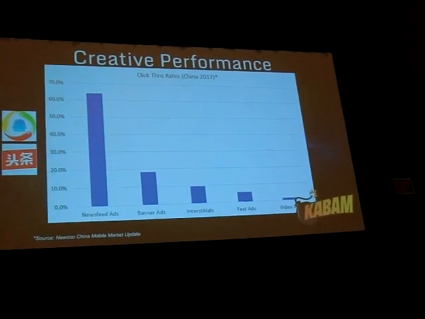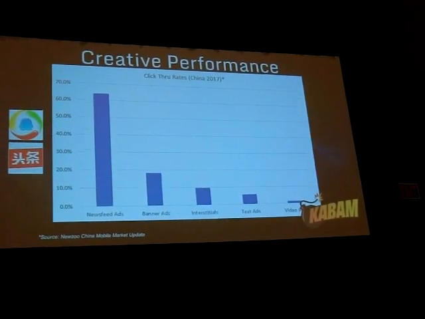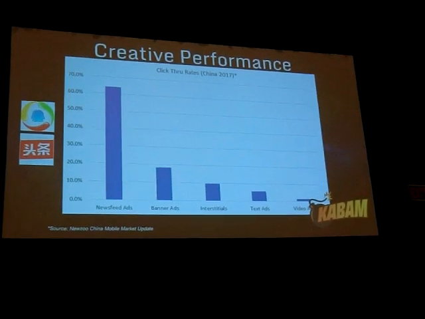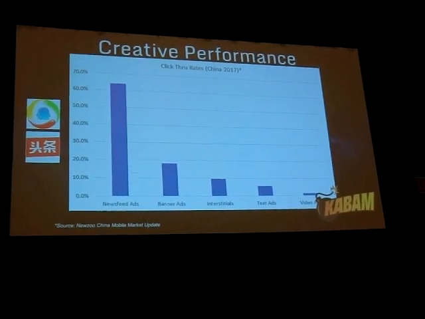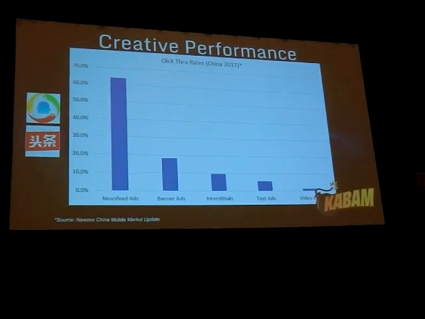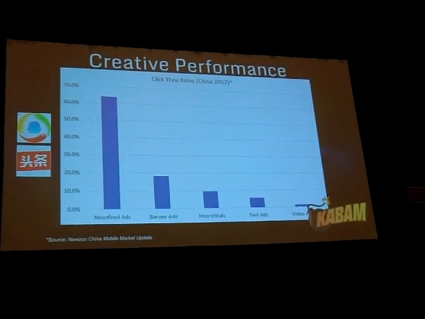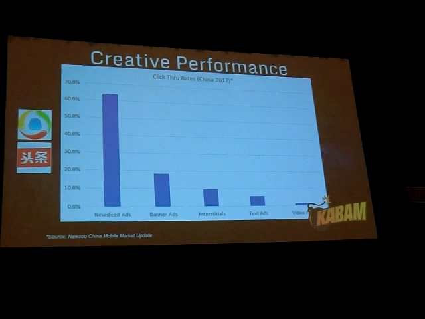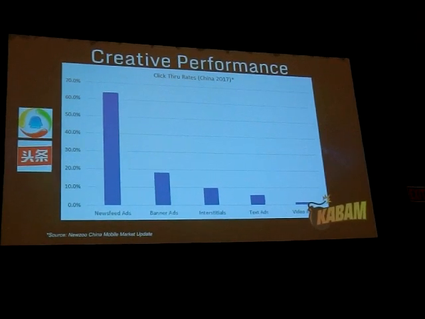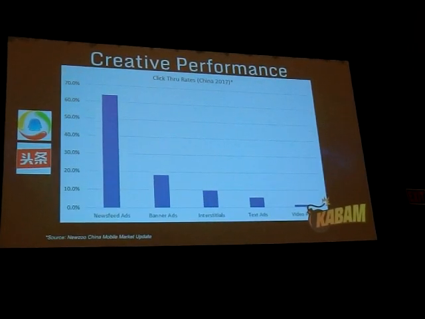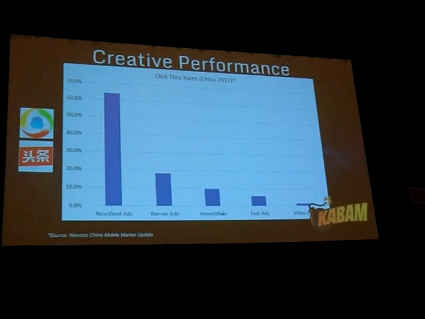Here I've posted these stats from Newzoo. Newsfeed ads tend to have the highest click-through rates relative to some other inventory. While this may not be apples to apples or completely painting the right picture, it just goes to show how prevalent and popular news apps are in China. As you've just heard, Toutiao and Tencent News are very popular media sources and very effective ways to target your audience.